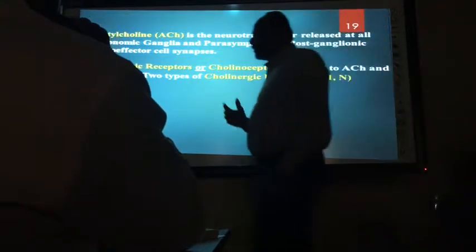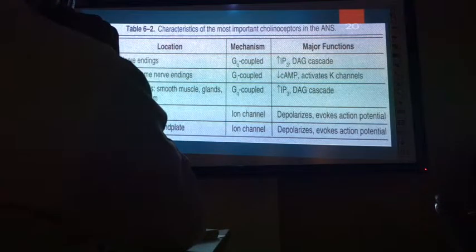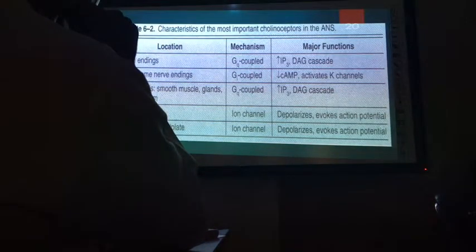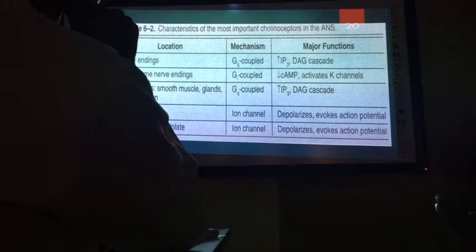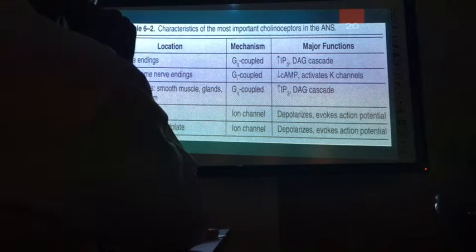So we have two major classes of receptors on which acetylcholine binds: muscarinic and nicotinic. Now you see the subclasses of these receptors. Muscarinic has subclasses M1, M2 and M3, and nicotinic has NN and subscript NM. Coming to the location, the M1 receptor is most probably found in the nerve endings of many parasympathetic nervous systems.